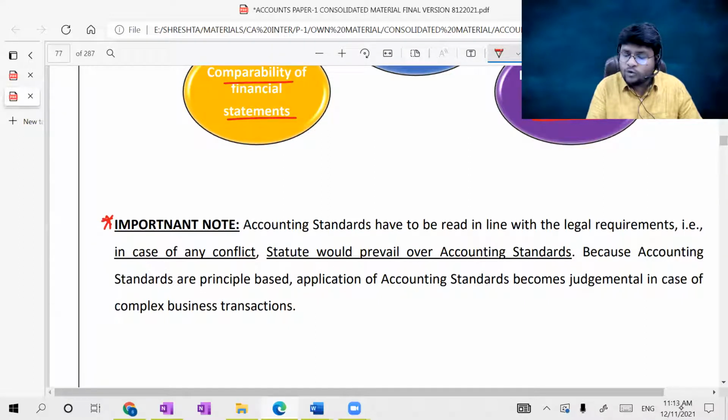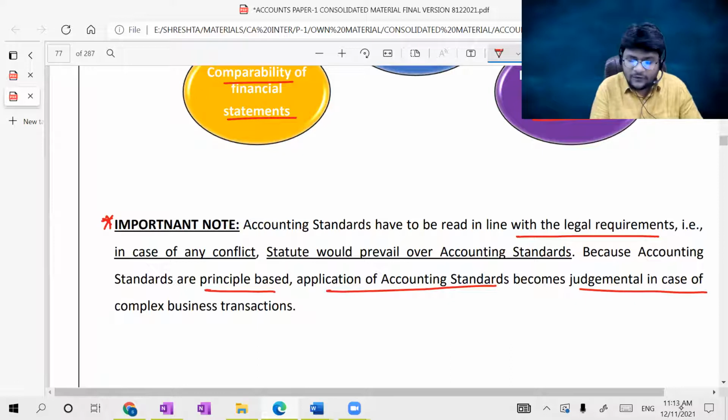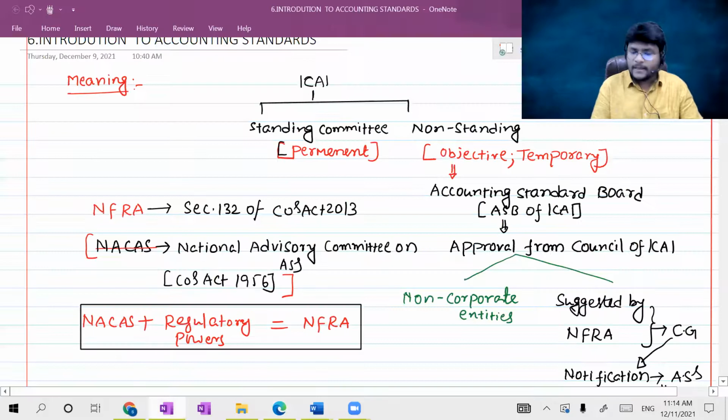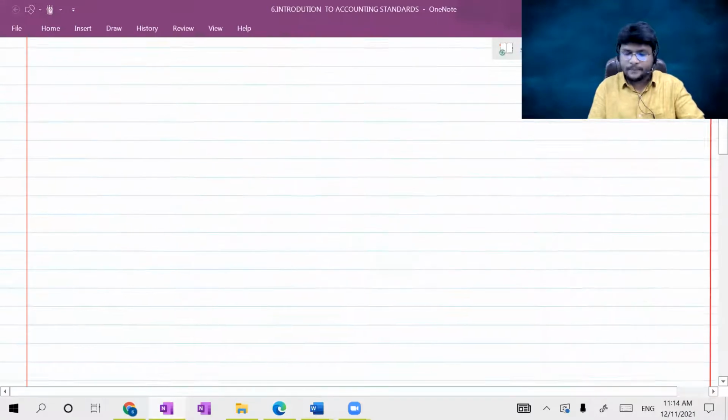Accounting standards have to be read in line with the legal requirements. That is, in case of any conflict, statute would prevail over accounting standards. Because accounting standards are principle based, application of accounting standards becomes judgmental in case of complex business transactions. Sir, what is he telling, sir? Let me put it here, guys. Concentrate.